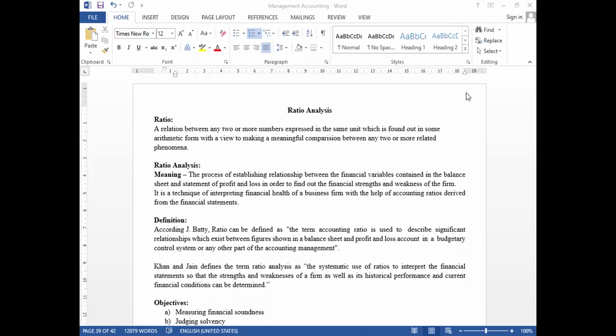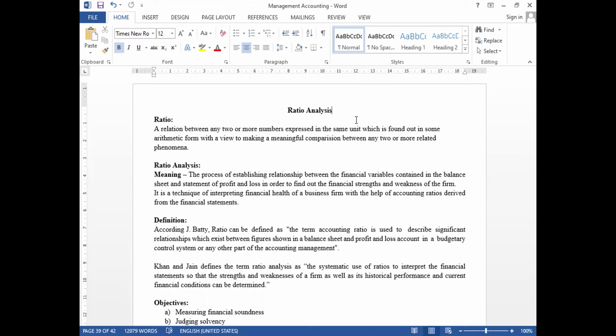So I am here to explain to you the concept called ratio analysis, which is a part of management accounting. It is one of the main tools for the management to take decisions.